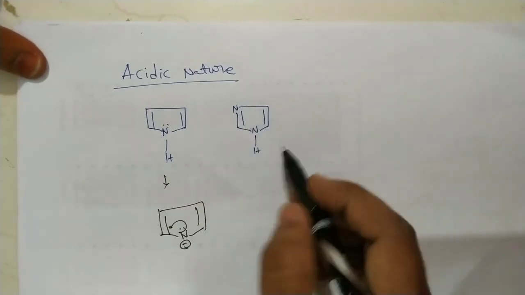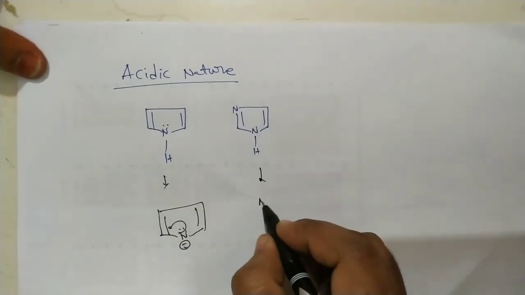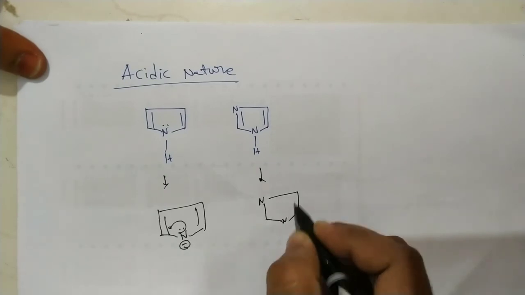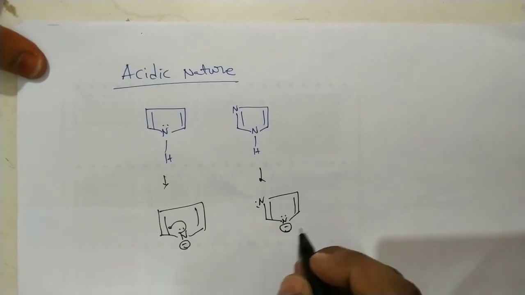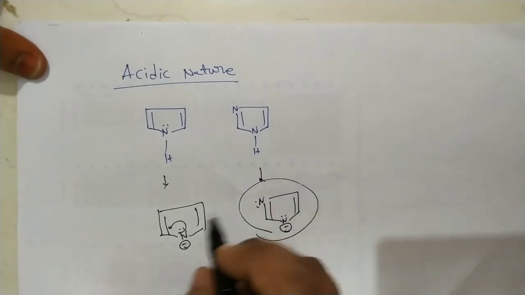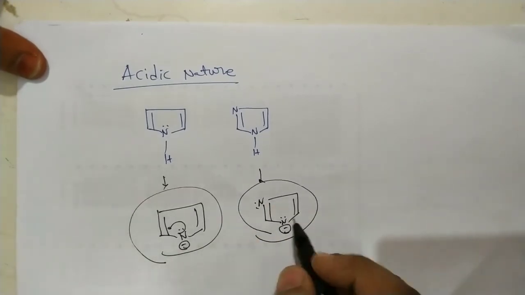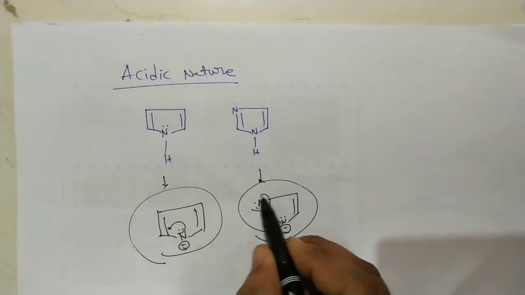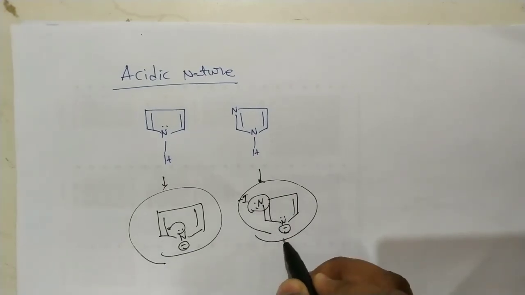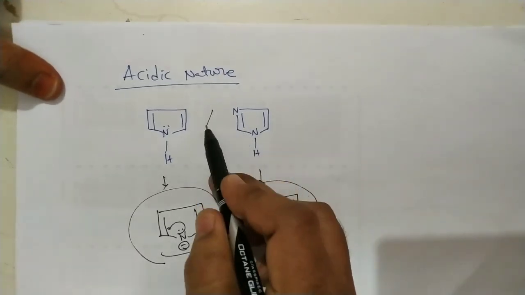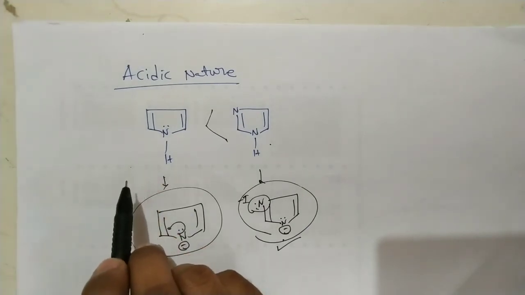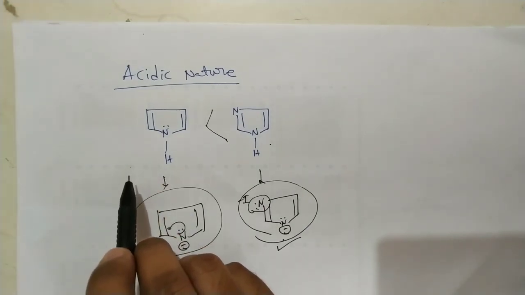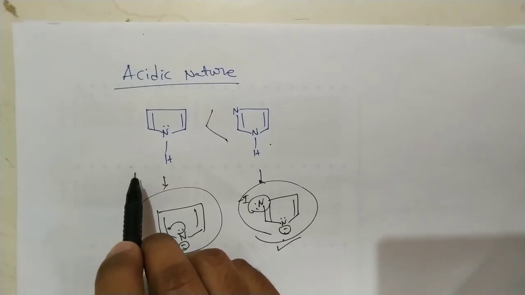Now, after loss of proton, what is the conjugate base? This is the conjugate base, and it is still aromatic. Here the conjugate base is aromatic, but in this case the nitrogen's minus I effect is working on the anion, so this conjugate base is more stable. That's why imidazole is more acidic than pyrrole. That is the acidic nature and basic nature of some heterocyclic compounds.